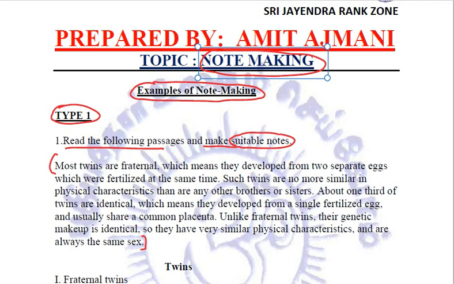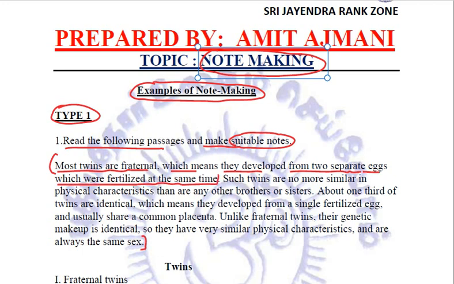Let us read the passage. Let us try to relate the important points. Then we will see how the notes are made and how we are going to represent it. So the passage says, most twins are fraternal, which means they developed from two separate eggs which were fertilized at the same time.